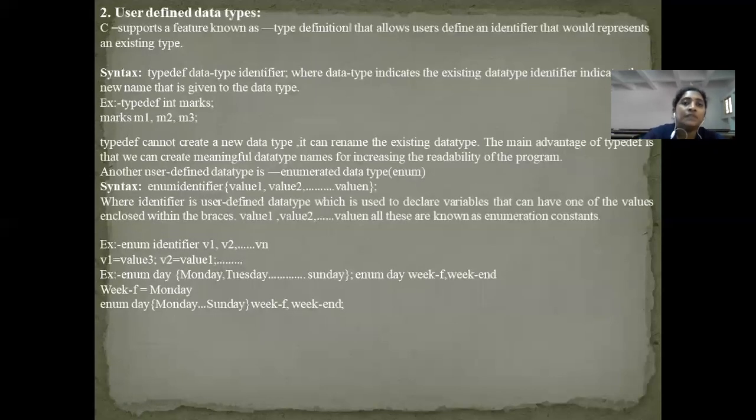So coming to the user-defined data types, type definition and enum are considered as the user-defined data types. Type definition allows users to define an identifier that would represent an existing type. So this is known as typedef. We can define our own identifier that would represent an existing type.